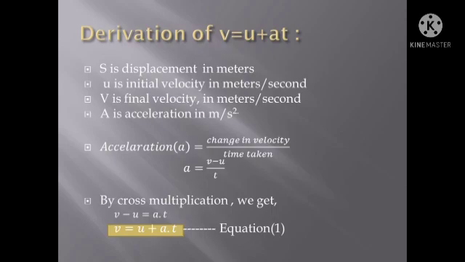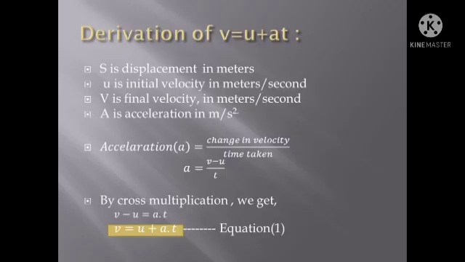Now, derivation of v is equal to u plus at. Let us consider a body starts with initial velocity u. After time t seconds, its velocity becomes v.